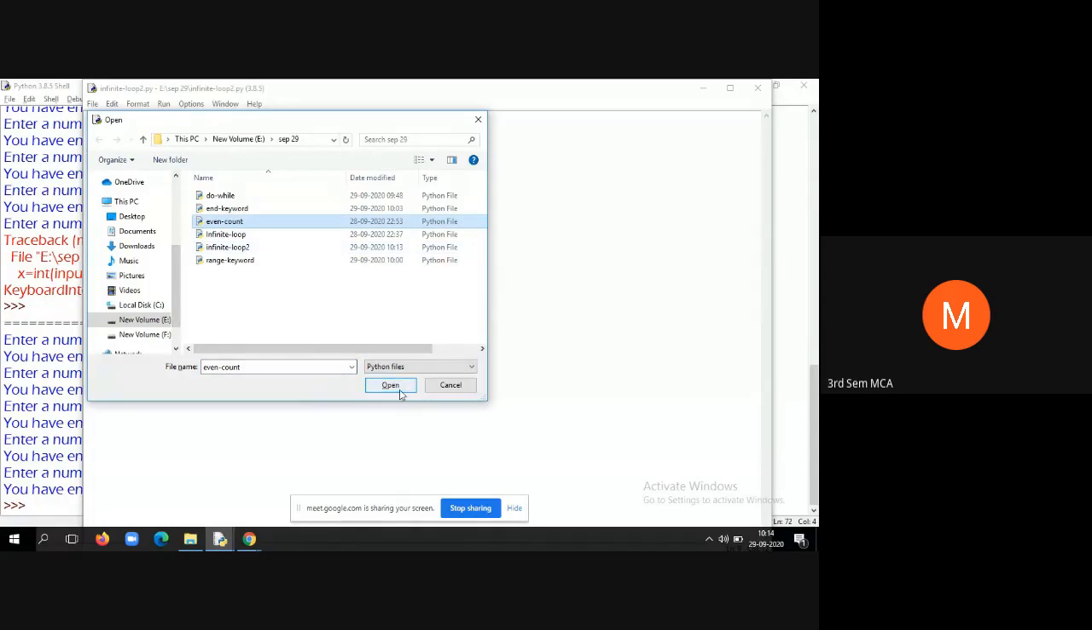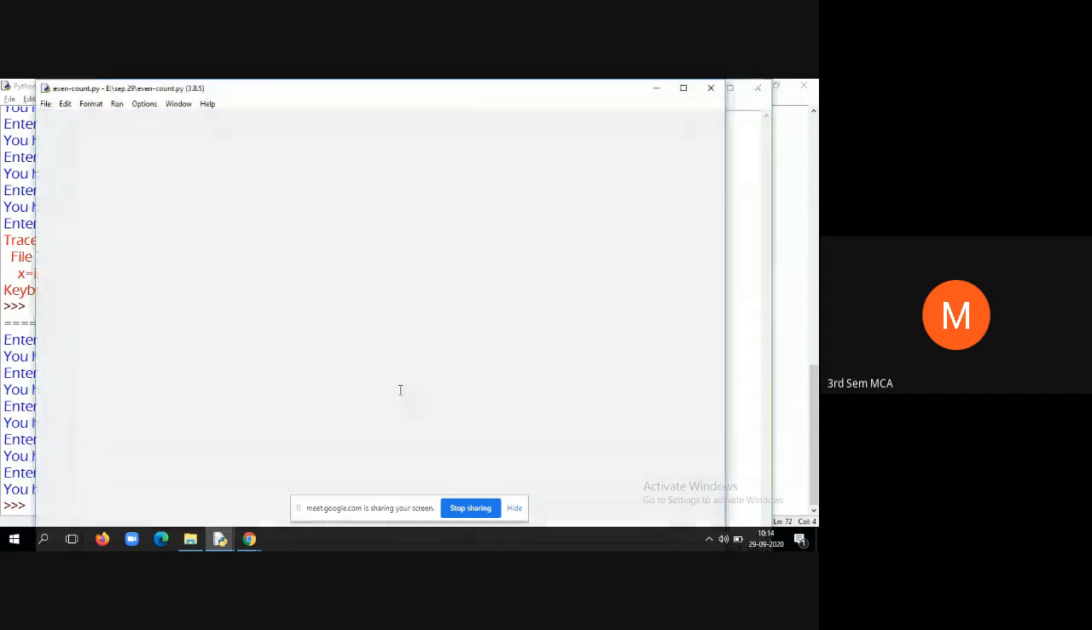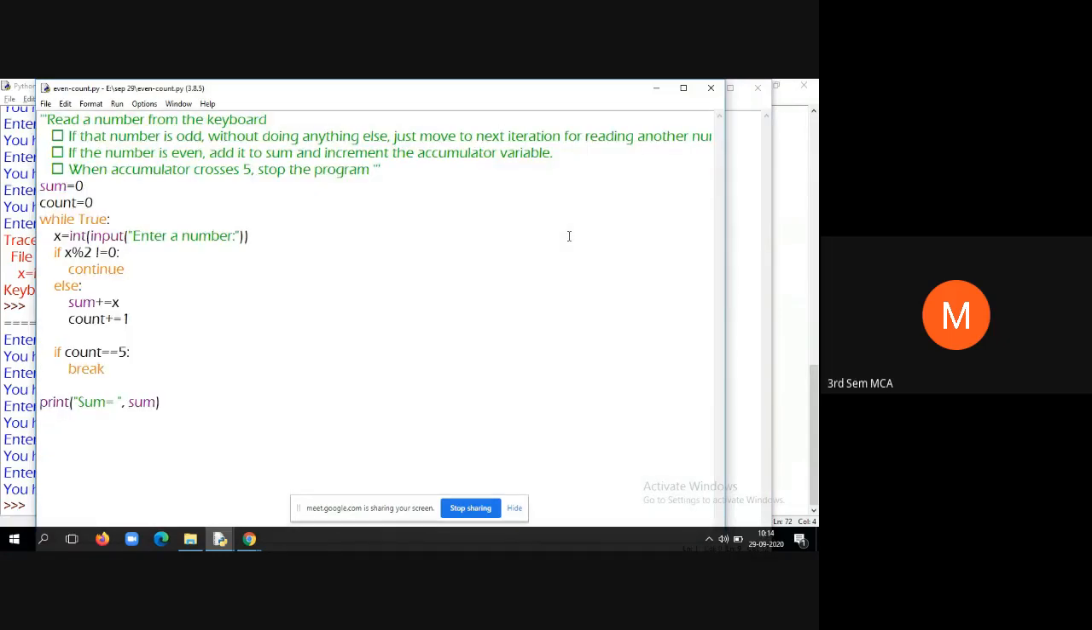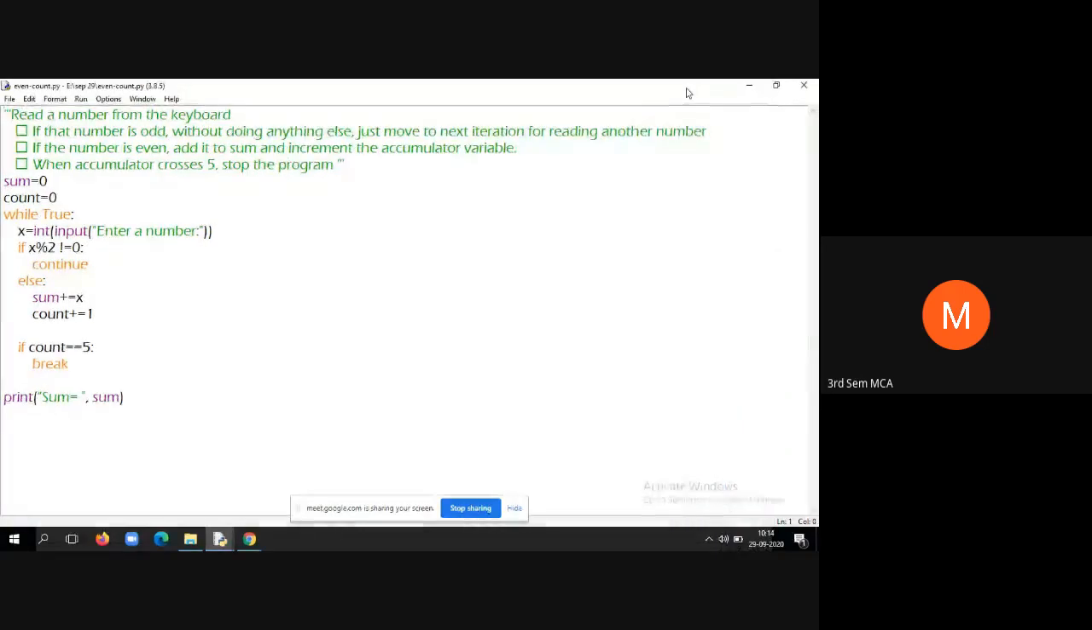You will see one more program, which is once again based upon loops. Look at the problem statement. Read a number from the keyboard. If that number is odd, without doing anything else, just move to the next iteration. That means if it is an odd number, you don't take any action, just move to the next iteration for reading another number.